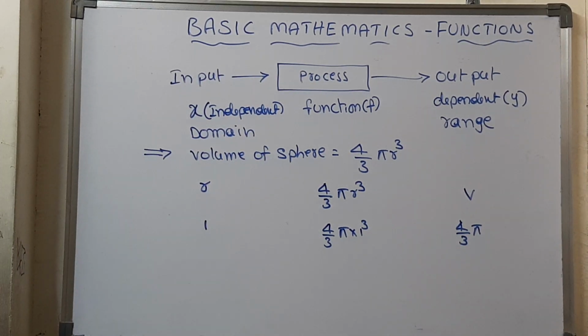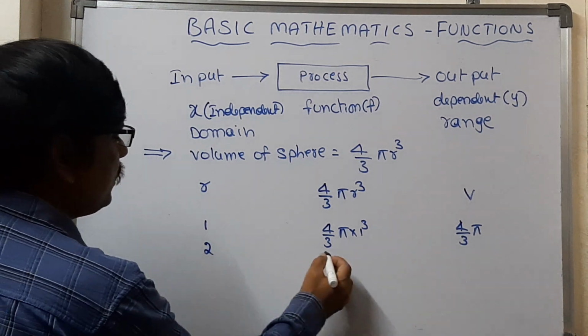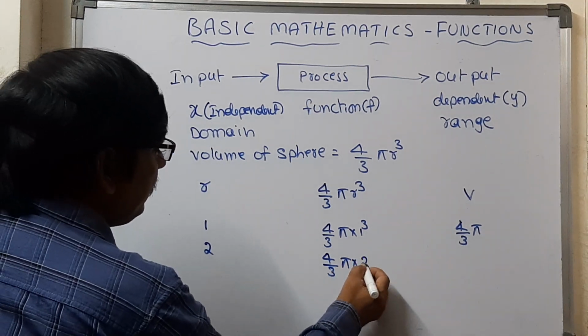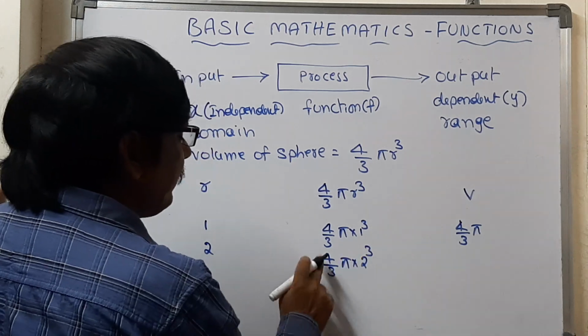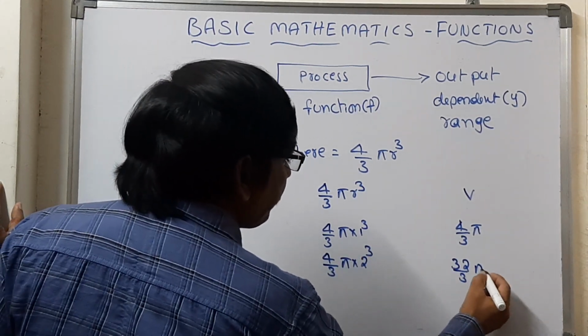In this way we get the value. And if we take one more value, if r is equal to 2, then we get 4 by 3 pi into 2 cube, that is 8 into 4, 32 by 3 pi.